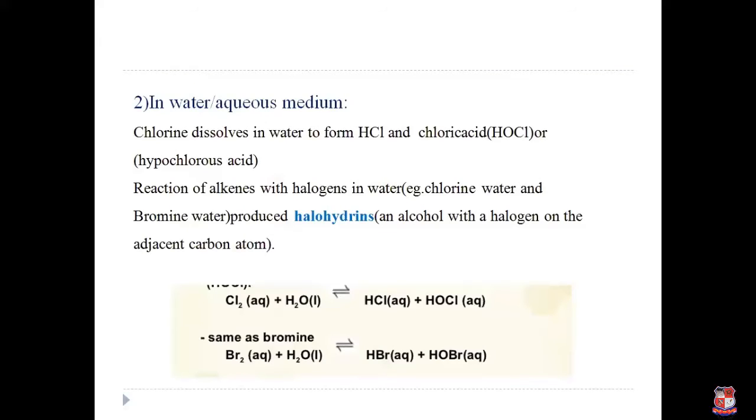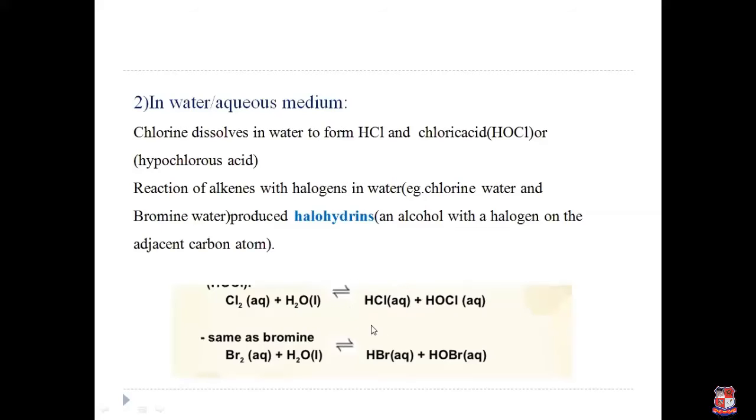Now, suppose we take water or an aqueous medium. So what happens when we add the halogen to water? First, the halogen reacts with the water molecule or dissolves in water. Suppose chlorine dissolves in water.